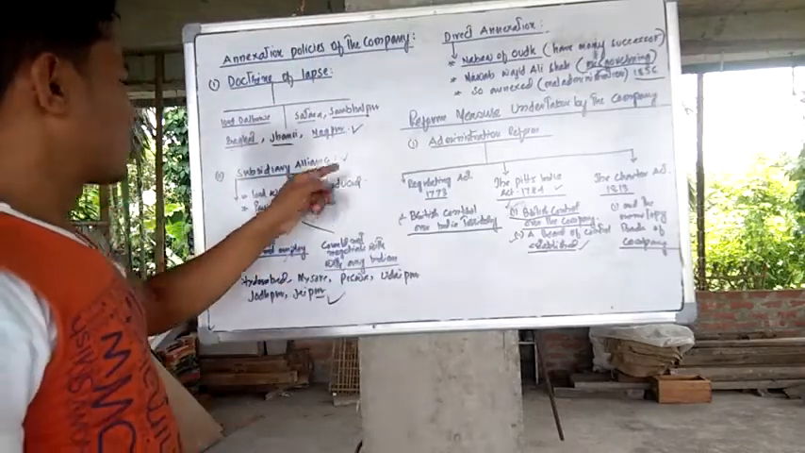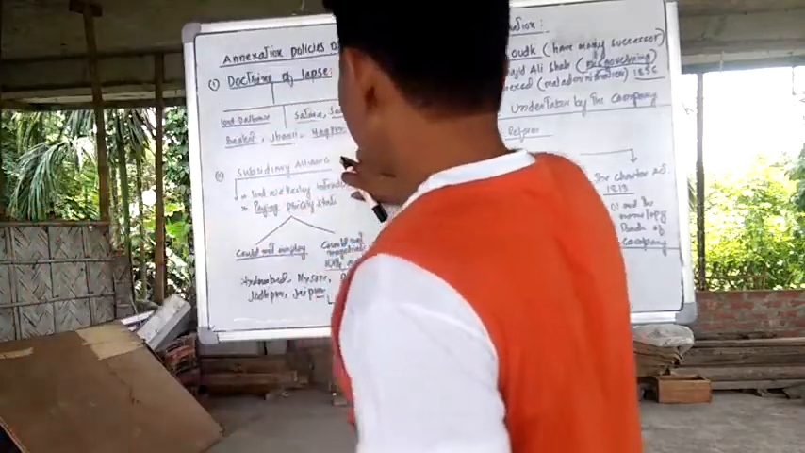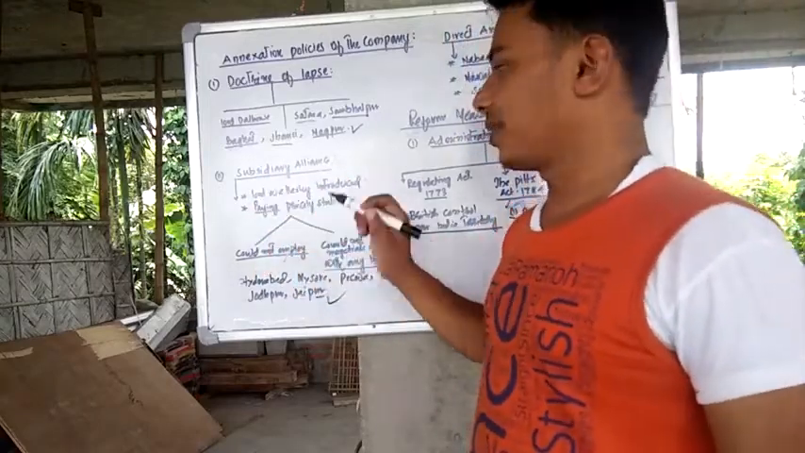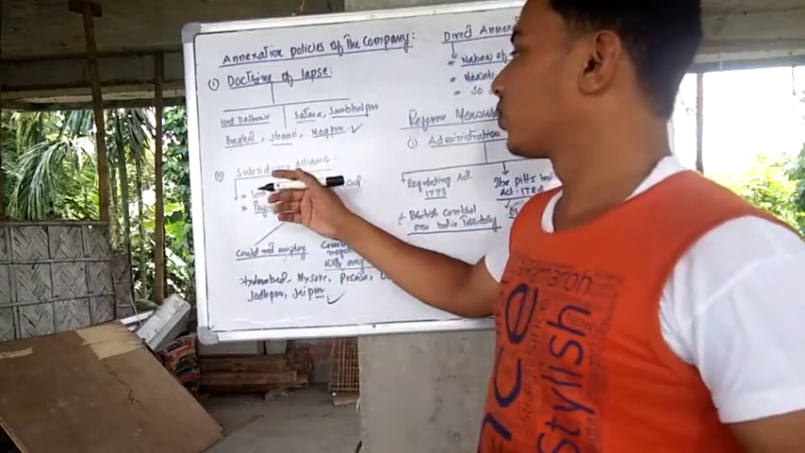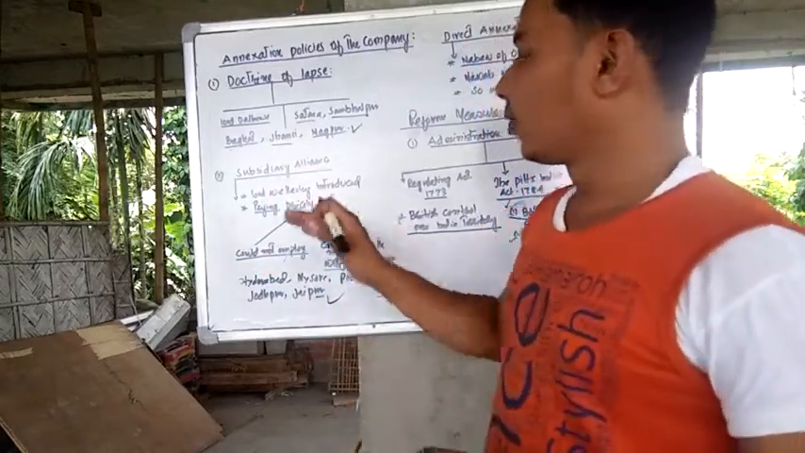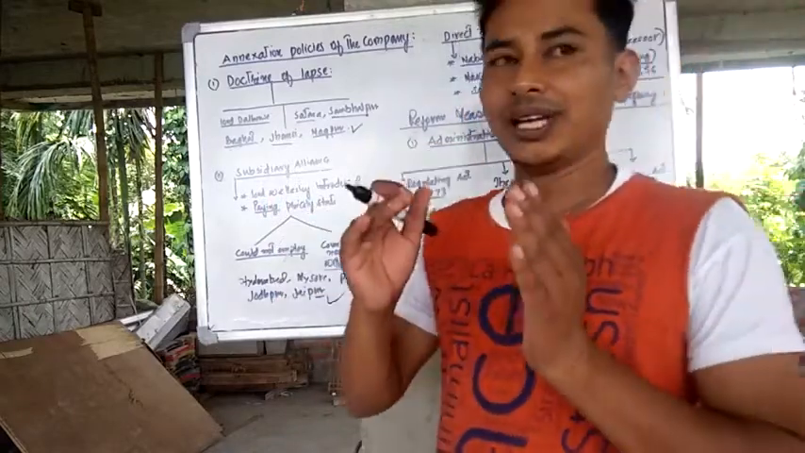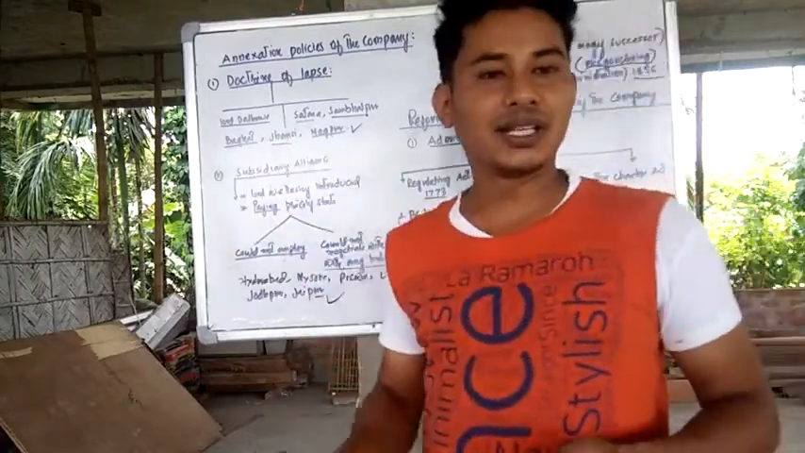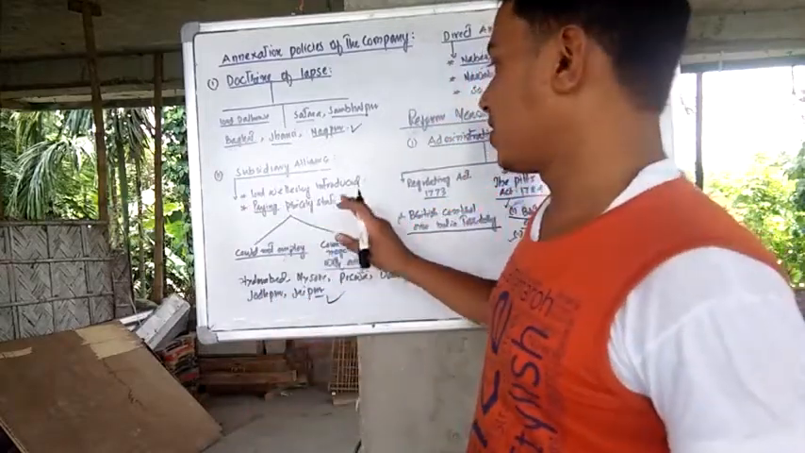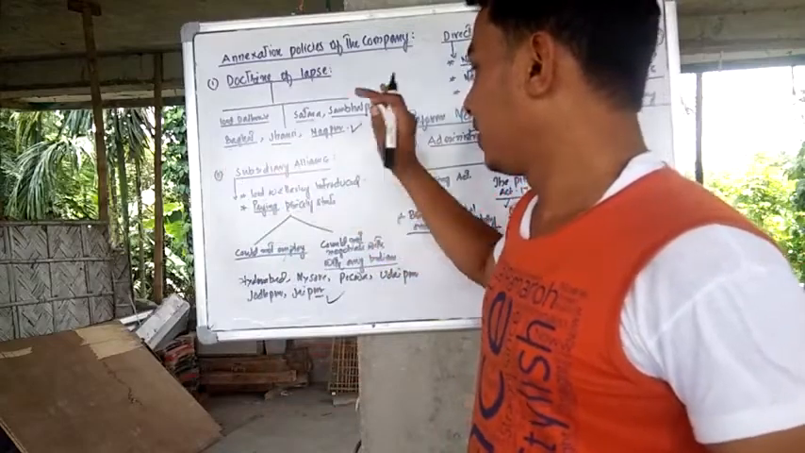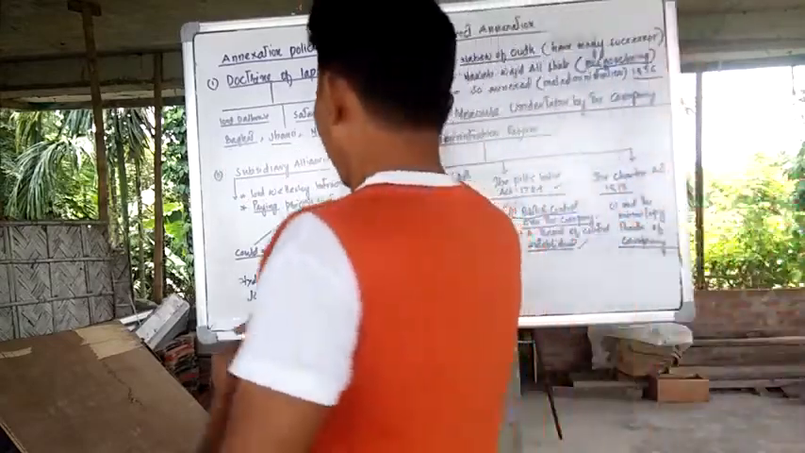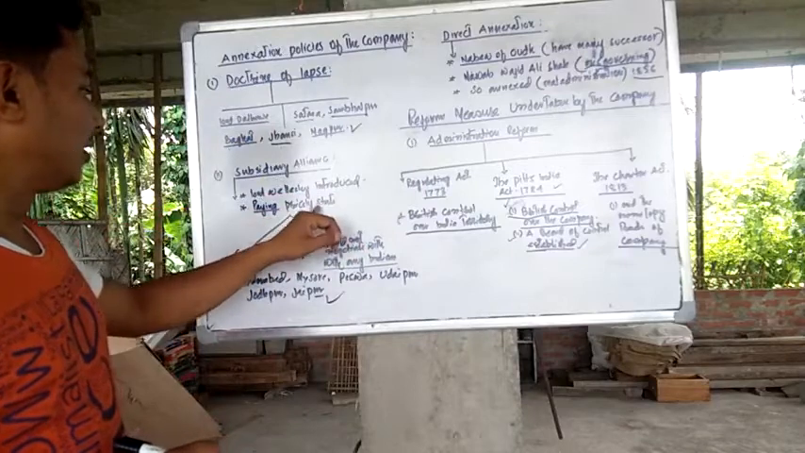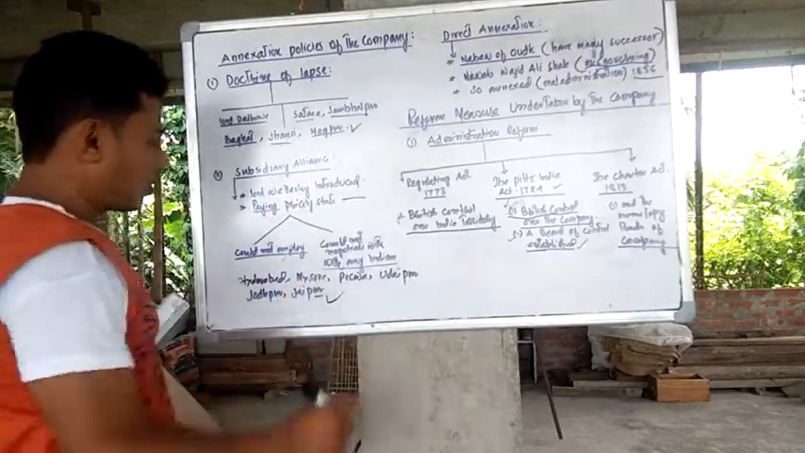Now, second, we'll discuss the subsidiary alliance. What is the subsidiary alliance? In this alliance, the Indian rulers were provided military security. Once military security was provided, the Indian ruler had full independence in internal matters, but outside the state they did not have any right to take decisions. Also, a British resident was kept in the court of the Indian ruler, and his allowance was also paid by the princely state.